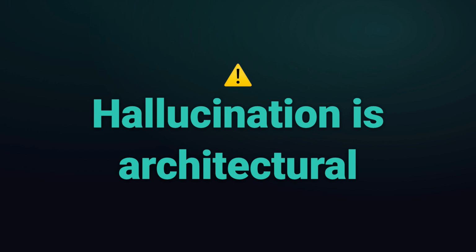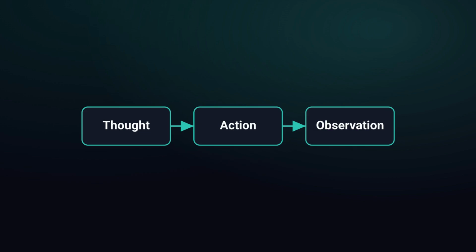Here's the uncomfortable truth. Your agent isn't lying because the model is dumb. It's hallucinating because you've given it too much freedom and not enough structure. A typical LangChain ReAct agent works by looping through thought, action, observation. The model decides what to do next based entirely on its own reasoning trace. And when that trace gets long, noisy, or ambiguous, the model does what language models do best. It fills the gaps with plausible-sounding fiction.